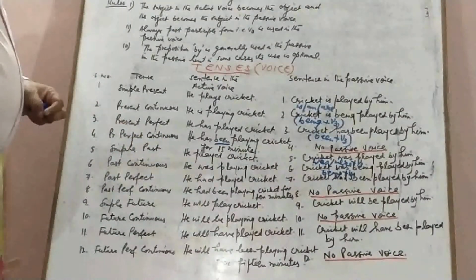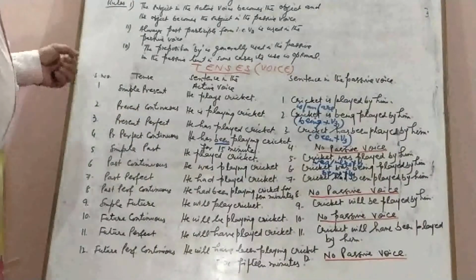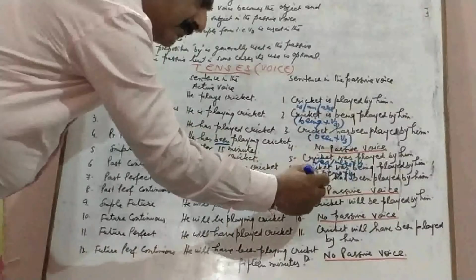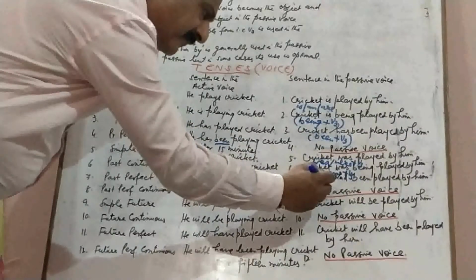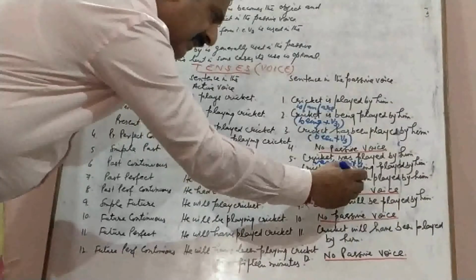Then we have past perfect. He had played cricket. So we have used had as helping verb, and we will use had been. Cricket had been played by him. Had been plus V3 as usual.